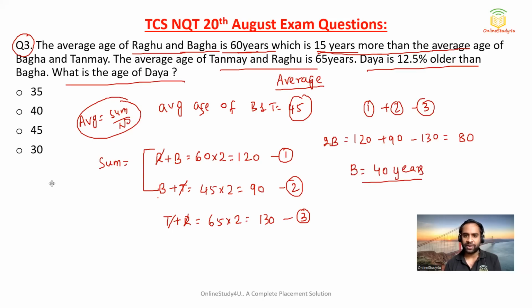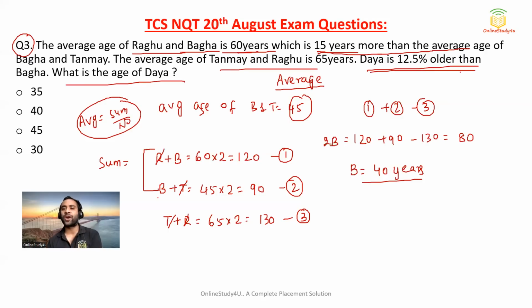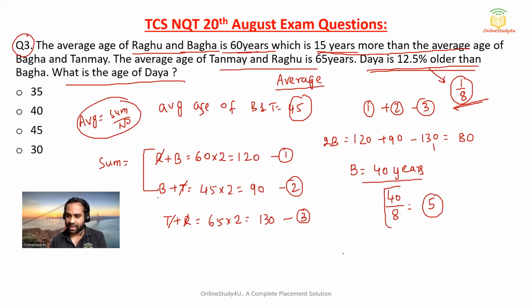Now, what has been told to you? Daya is 12.5% older than Bagha. If you have attended my basic class on percentage, I have told you 12.5% is nothing but 1 by 8. So 1 by 8 of 40 will be nothing but 5. So Daya is nothing but 1 by 8 times more than Bagha.